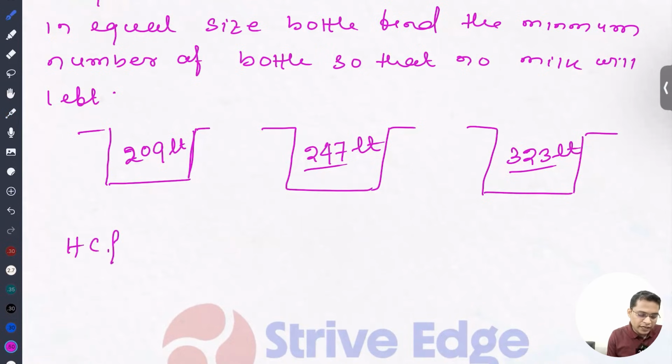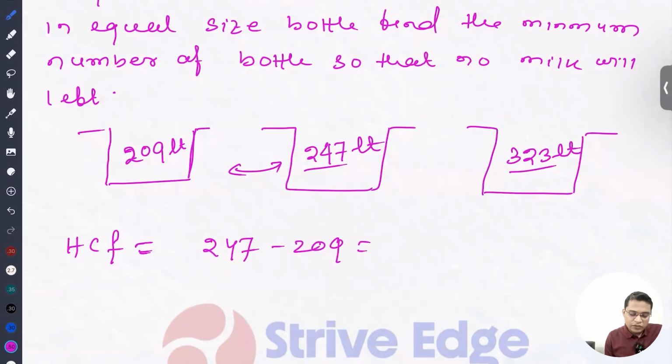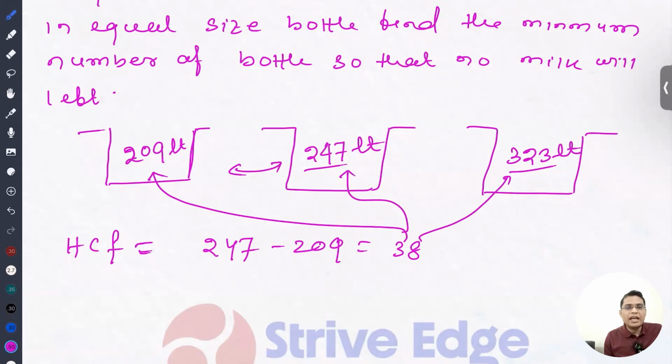So how are we going to find the HCF? I am going to give you a very shortcut trick. Listen very carefully. Take the difference of any two numbers, but we are going to choose these two because they are very close and the difference is quite easy. 247 minus 209, this value is 38. You'll have to divide these numbers by 38. If it is divisible by all these three numbers, then HCF is 38.